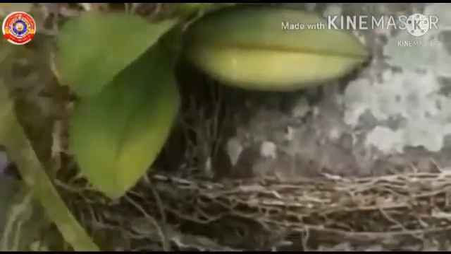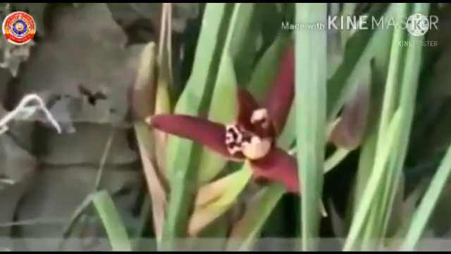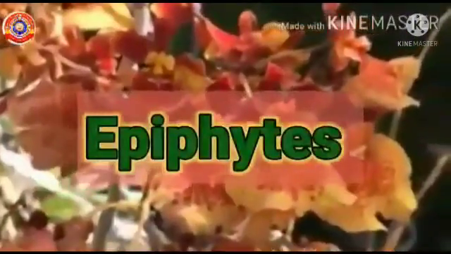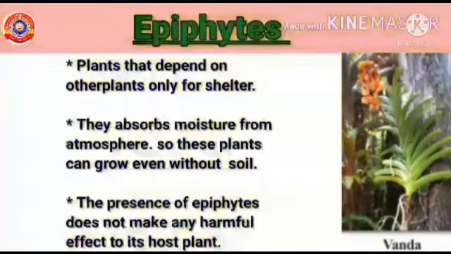These plants depend on other plants only for shelter. Such plants are called epiphytes. So, orchids belong to the category of epiphytes. What are epiphytes? Epiphytes are plants that depend on other plants only for shelter. They absorb moisture from the atmosphere. So, these plants can grow even without soil.